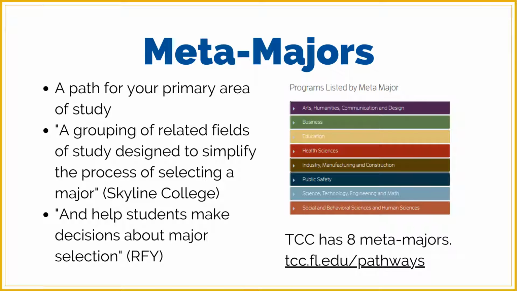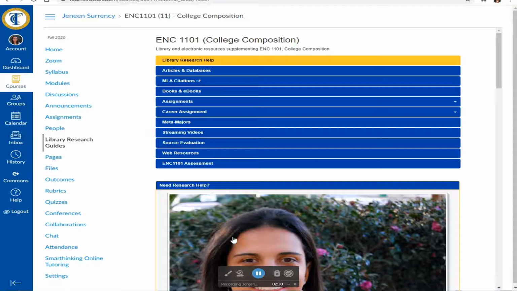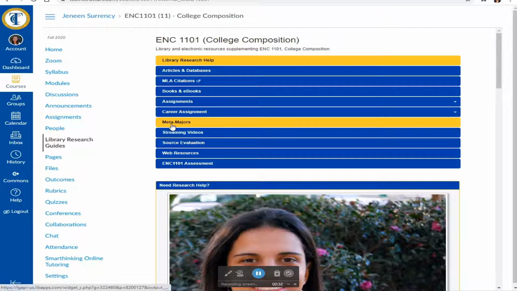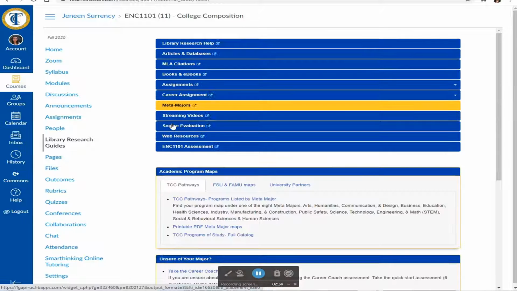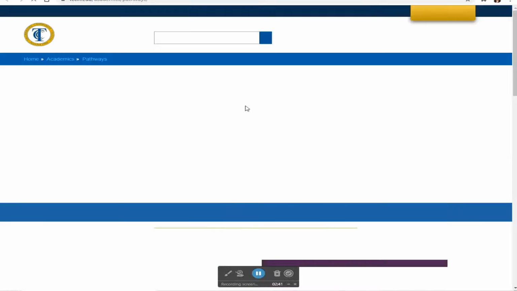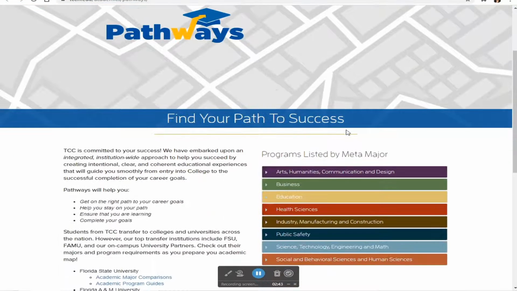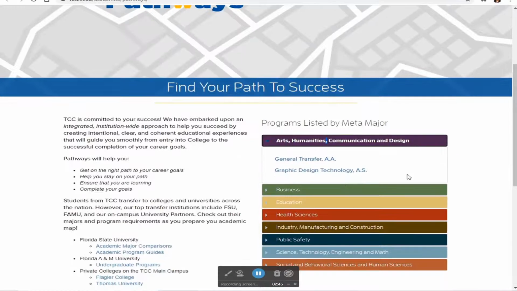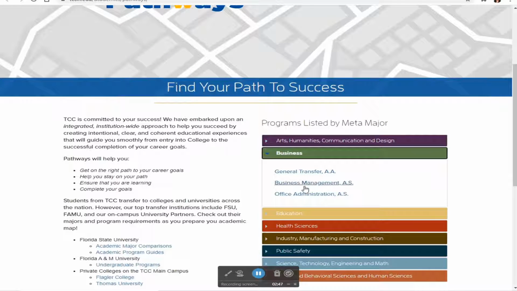You can visit this link at www.tcc.fl.edu/pathways for more details on meta major. Additionally, you can visit the meta majors page in your Canvas research guide. The link labeled TCC Pathways Programs Listed by Major will take you to the designated website. You can click down each of these grouped headings to see areas on this campus that we have specific pathways for your success related to these groupings.